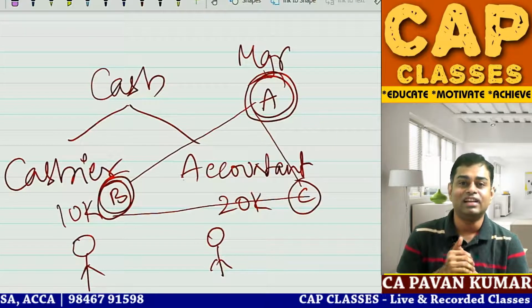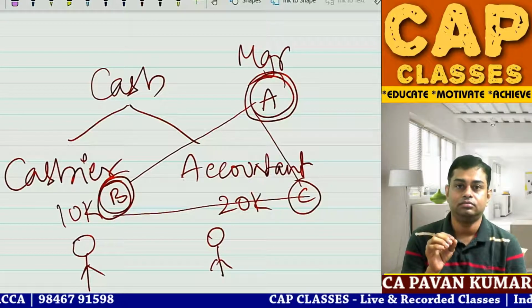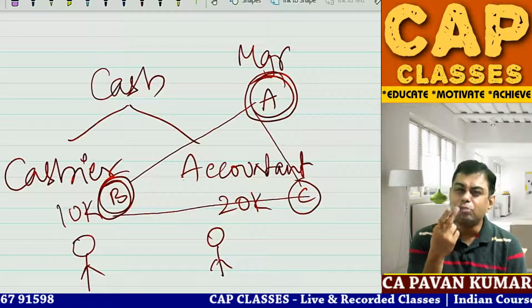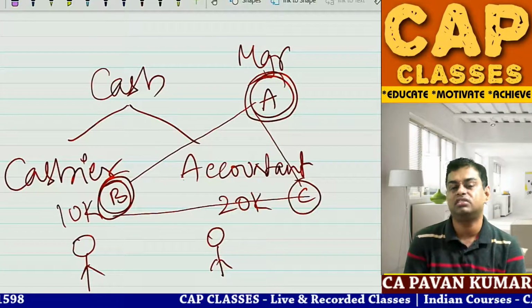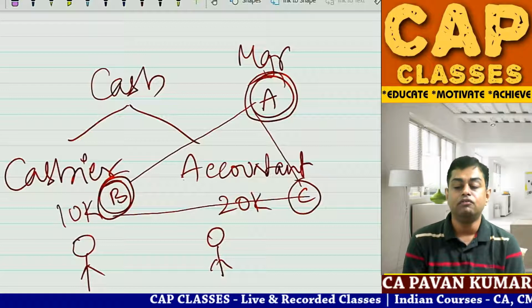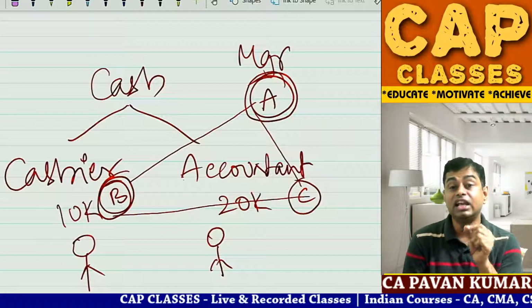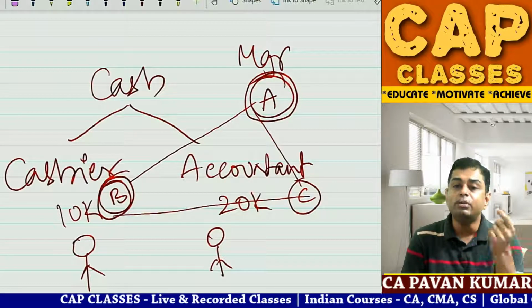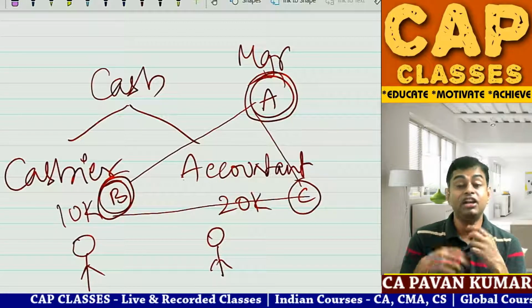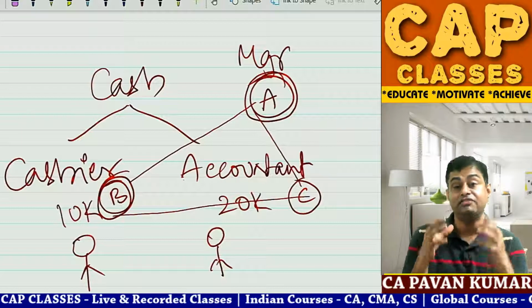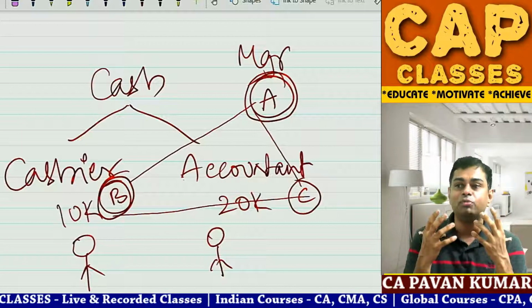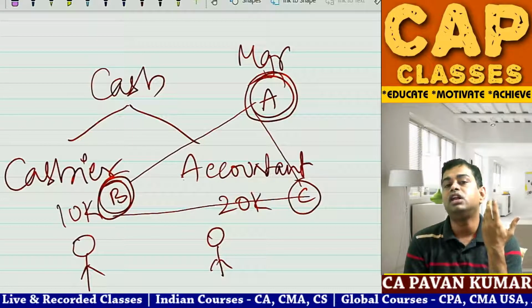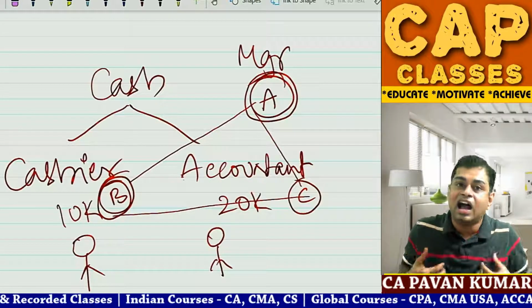Lakh is big money, sir. I will do one thing, sir. 10 rupees pen. My cost is 8 rupees. I get 2 rupees only. I cannot give you 1 lakh rupees commission. We'll do one thing. Let me sell pen at 12 rupees to you. Raw material billing 12 rupees. Company will pay 12 rupees to me. I will get 2 rupees more profit. That means if I sell 1 lakh units, I'll get 2 lakh rupees more profit. Then I can give you 1 lakh rupee commission. Now A is thinking whether company is earning money or not. What is it to me? I am earning 1 lakh rupees.